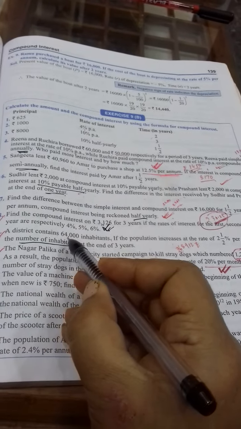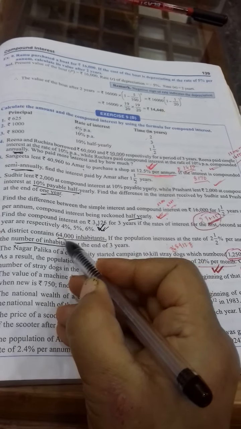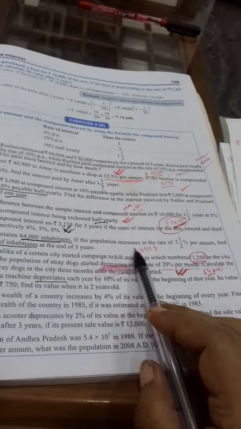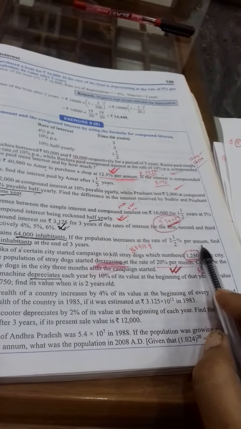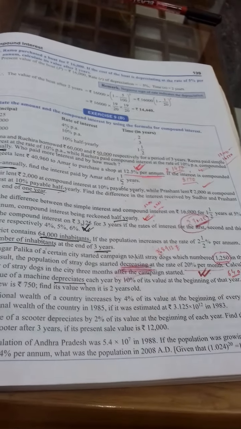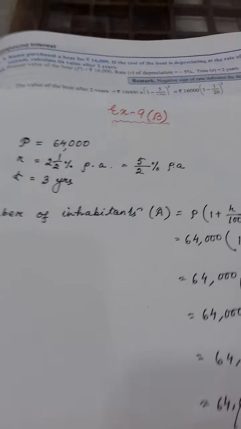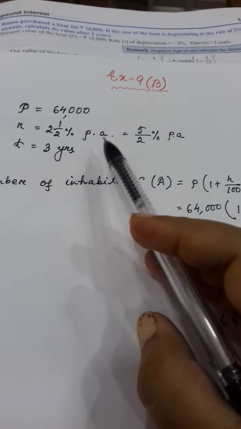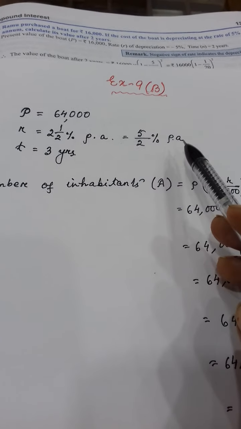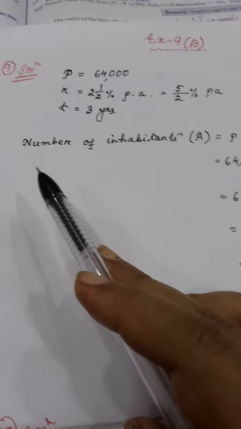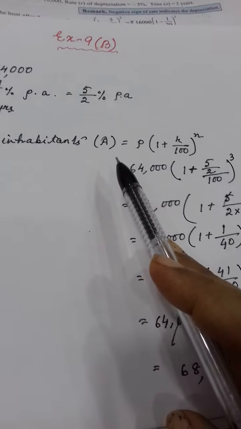And a district contains 64,000 inhabitants. It is the principal. Clear? So as the population increases at the rate of 2.5% per annum, find the number of inhabitants at the end of 3 years. 3 years means time is 3 years. So let's see here. This is the principal. Rate of interest given 2.5% per annum. It increases. That means it is 5/2%. Yes or no? Time is given 3 years. So that means number of inhabitants is actually the amount you have to find out.